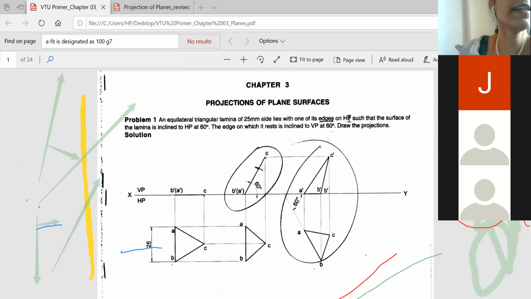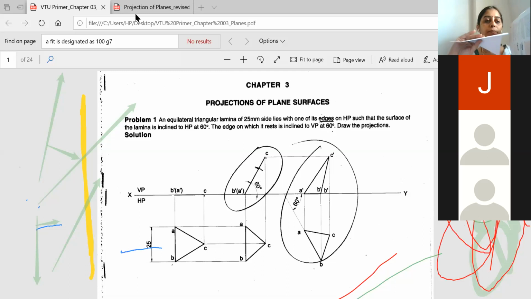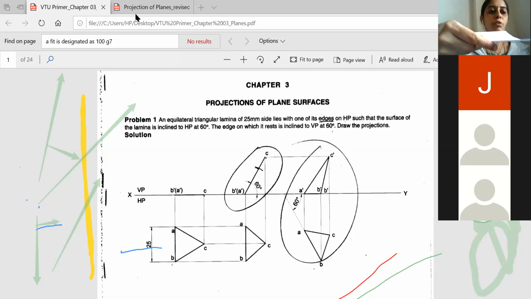So how will you understand the position? If you go wrong with the position, then it will be a mistake. Okay, so if this is our horizontal and vertical plane, the position of the triangle will be like this, horizontal, so that it is resting on one of its edges.